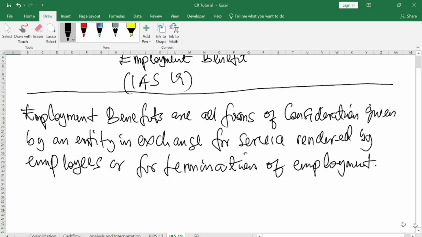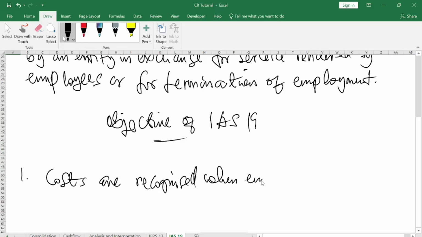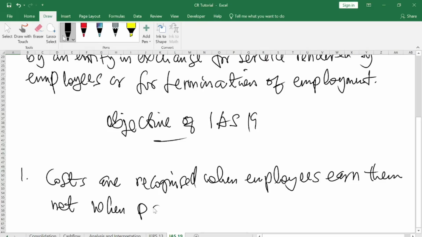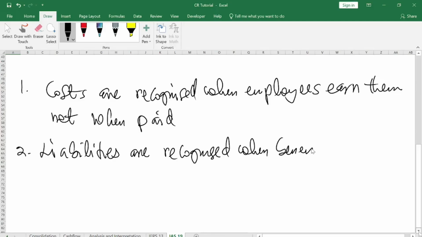Let us look at the objective of IAS 19. We have two objectives. One, costs are recognized when employees earn them, not when paid. I will explain. And two, liabilities are recognized when benefits are owed.